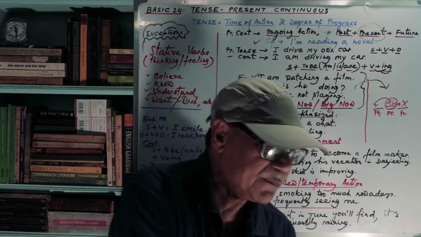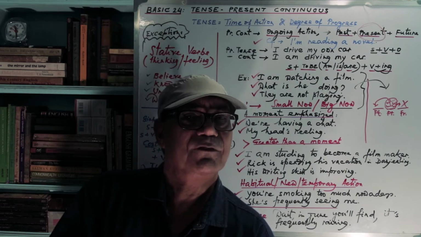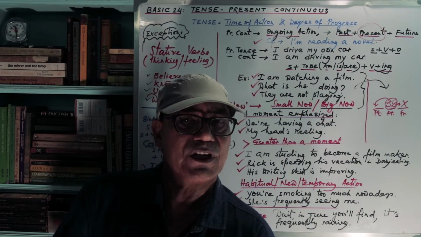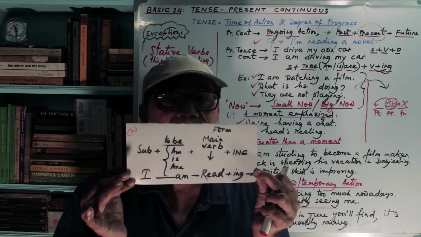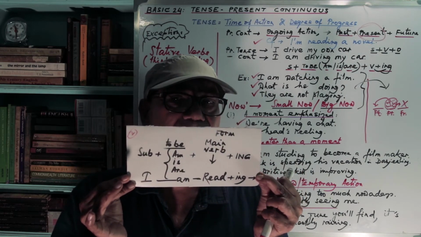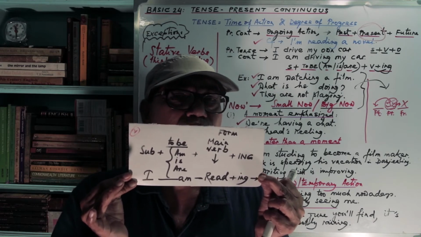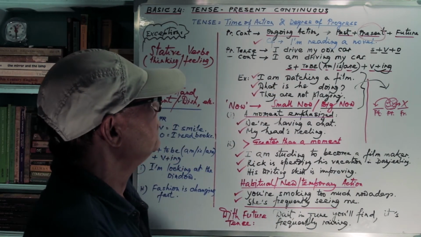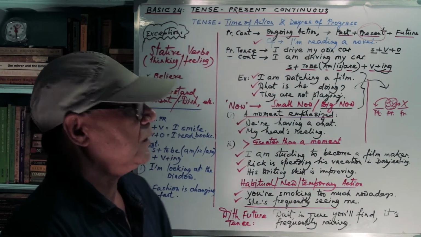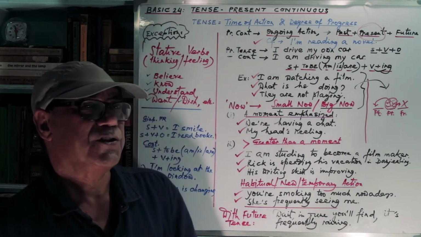So say subject plus to be verb plus main verb plus ing. I am driving my car. You remember this. This is the format of present continuous tense. So far so good. So subject plus to be, am, is, are, then main verb plus ing.